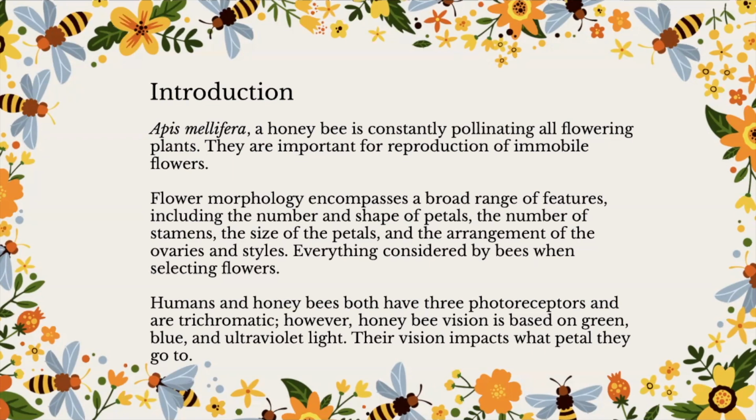Flower morphology encompasses a broad range of features, including the number and shape of petals, the number of stamens, the size of the petals, and the arrangement of the ovaries and styles. Everything is considered by bees when selecting flowers.